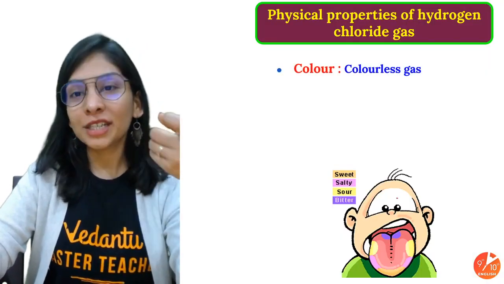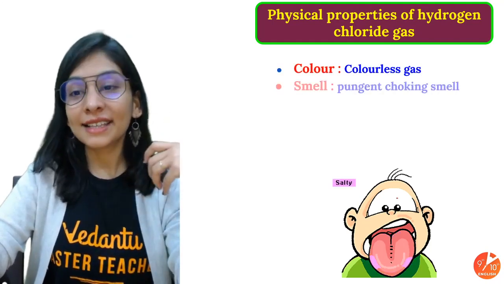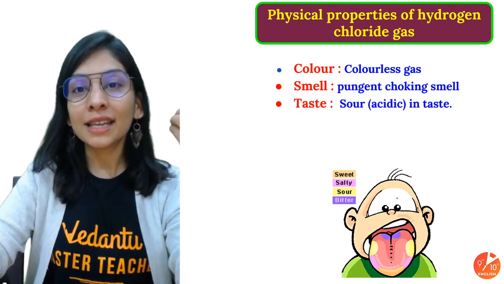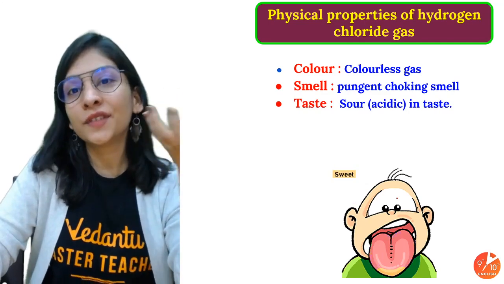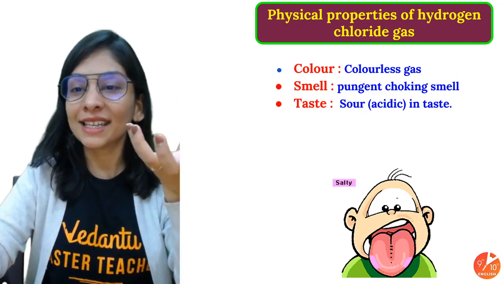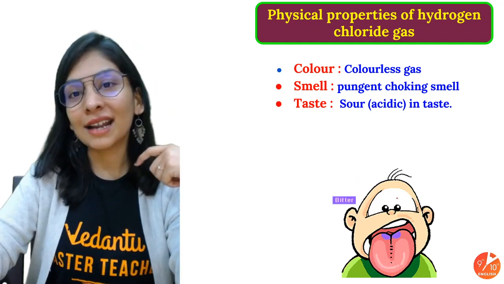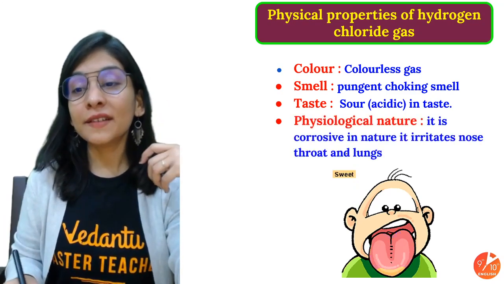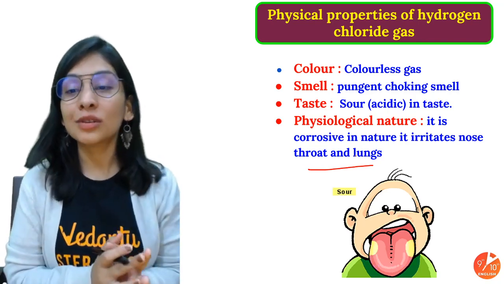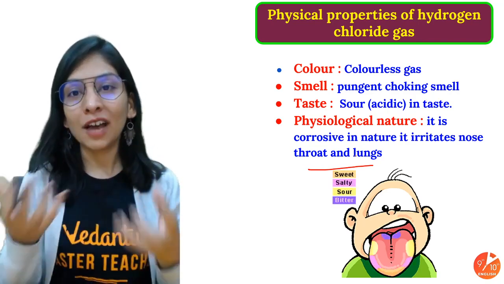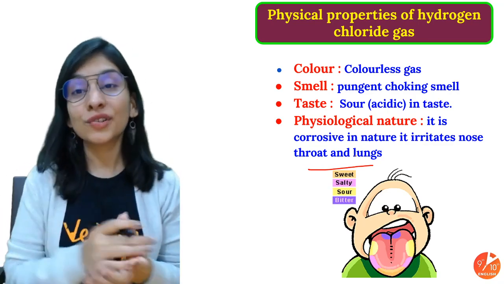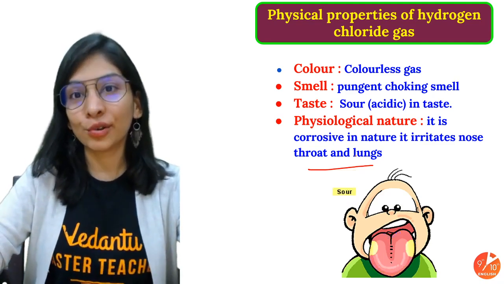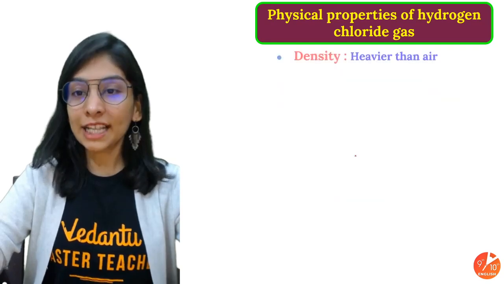We'll talk about the properties of HCl. It's a colorless gas, but as I told you, it has a very pungent and choking smell. Whenever it reacts with moisture, it gives you acid, HCl in the form of acid. And acids are sour in taste, and it is corrosive in nature also. It irritates the nose, throat and lungs, because we have moisture there. So whenever it goes to the nose, throat and lungs, it reacts with moisture and generates acid, and definitely it is corrosive. All right, let's move ahead.